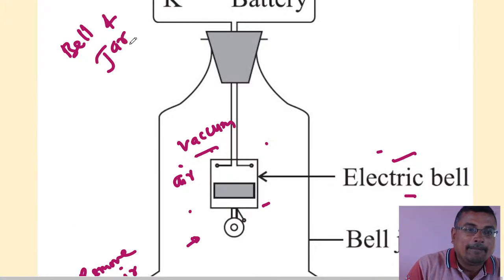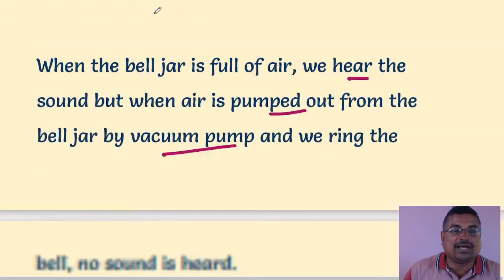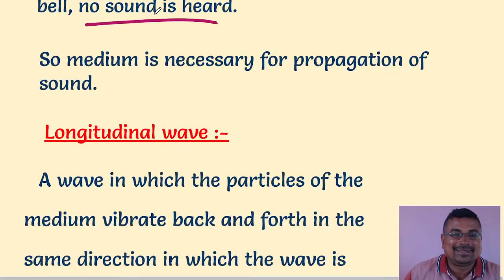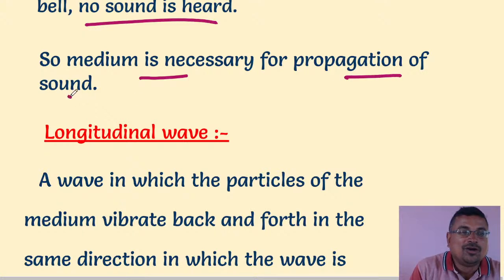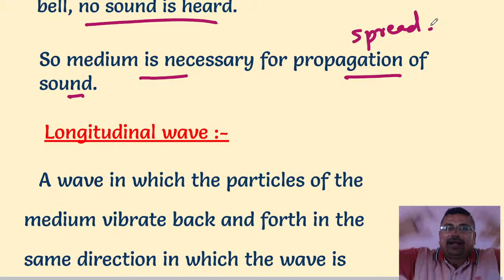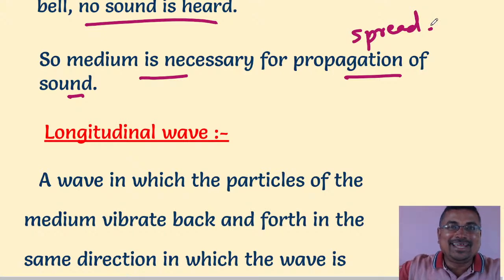What do we call it? The bell jar experiment. It proves that sound needs a medium for propagation. Propagation means spread. To spread, sound needs a medium. Without a medium, sound cannot travel.